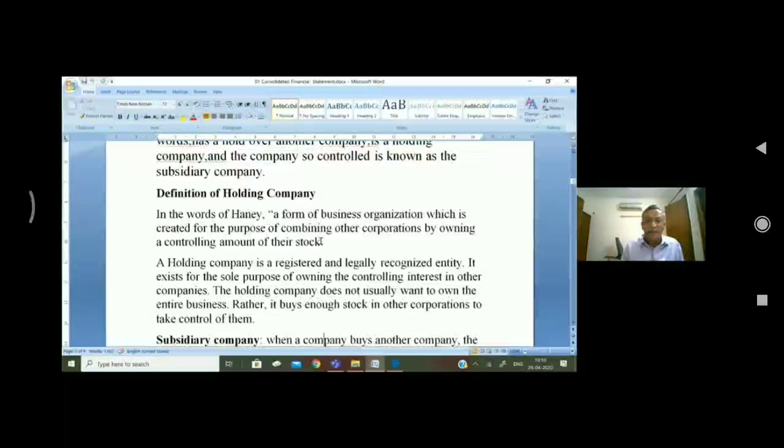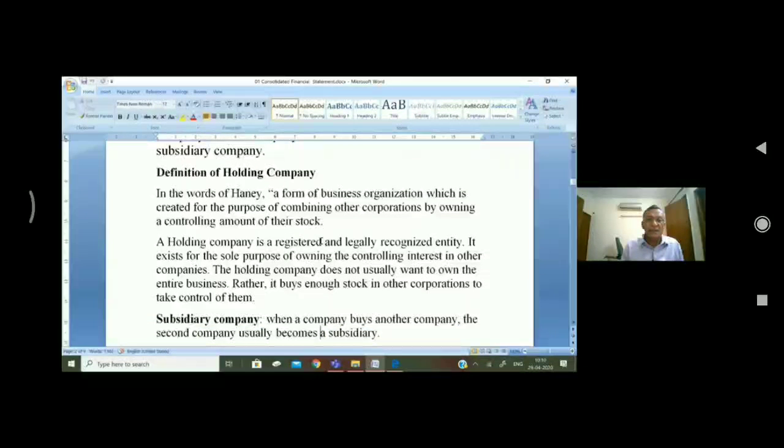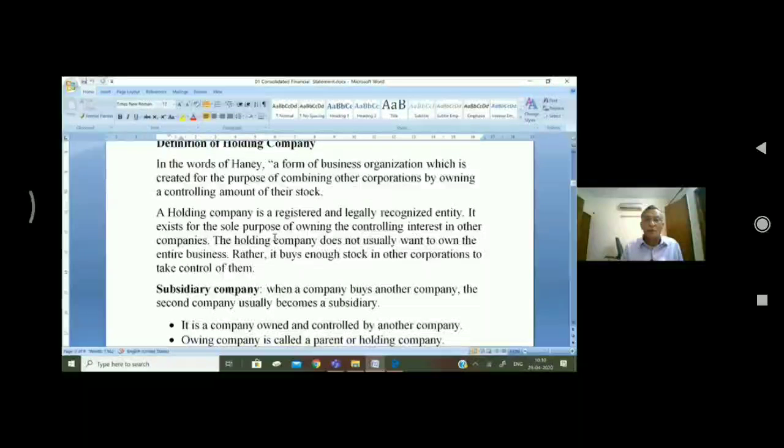It is established for the sole purpose of owning the controlling interest in other companies. It means the object of the holding company, or parent company, is to own the controlling interest in other companies.